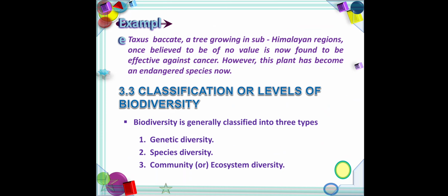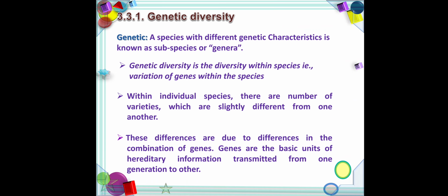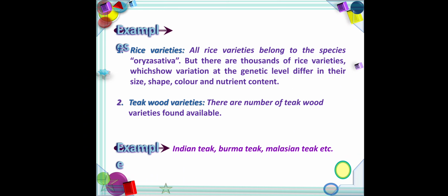So classification of biodiversity. Biodiversity is classified into three: genetic biodiversity, species biodiversity, and community or ecosystem biodiversity. Genetic diversity is the diversity within the species. Examples: teak wood varieties, Indian teak and Burma teak, and another example, rice varieties.